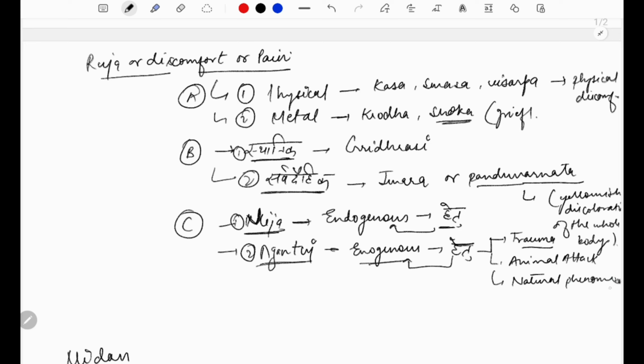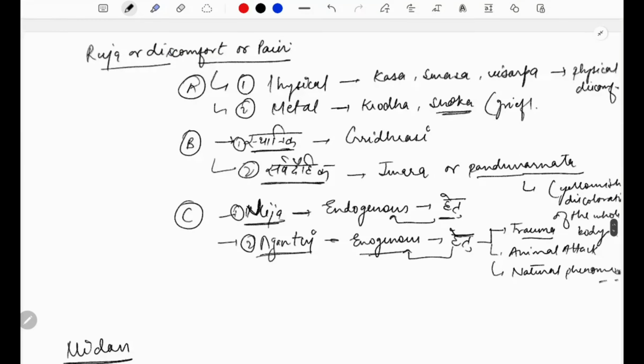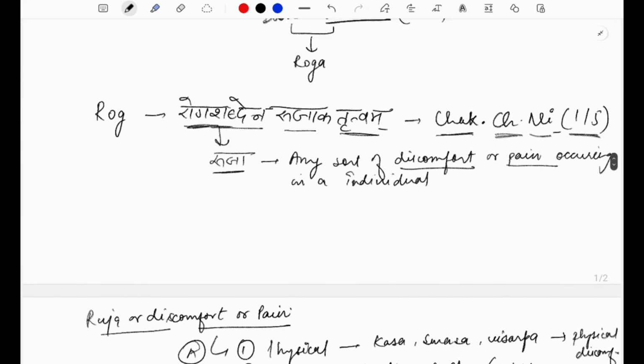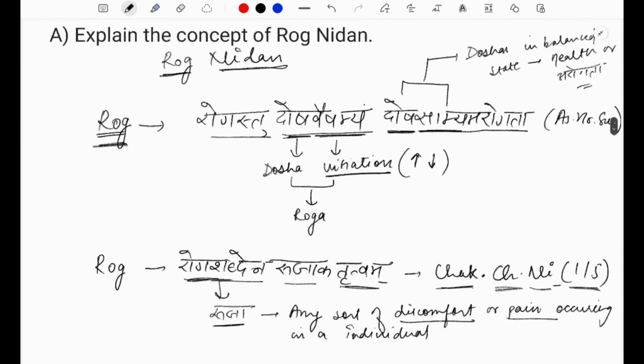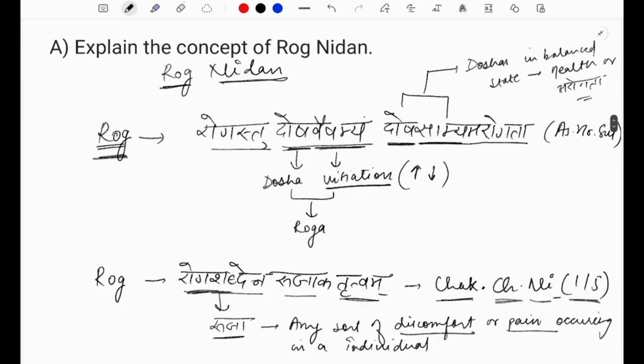Okay. So now we have learned about what ruja actually is. Let's just quickly recap it. First and foremost, we were learning about the concept of Rog Nidan. In that, we learned about what Rog actually is. According to Ashtanga Hridaya, it was nothing but Dosh Vaishamyam. Dosh Vaishamyam means vitiation of dosha, right?